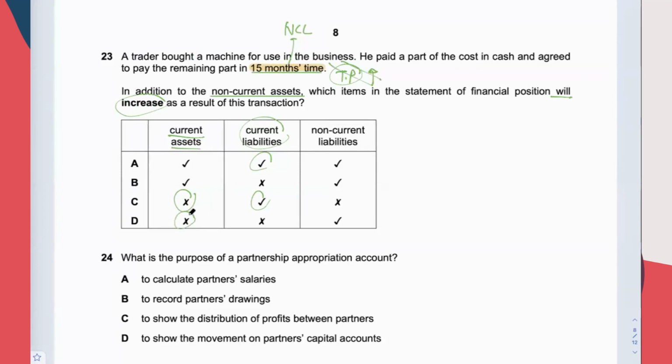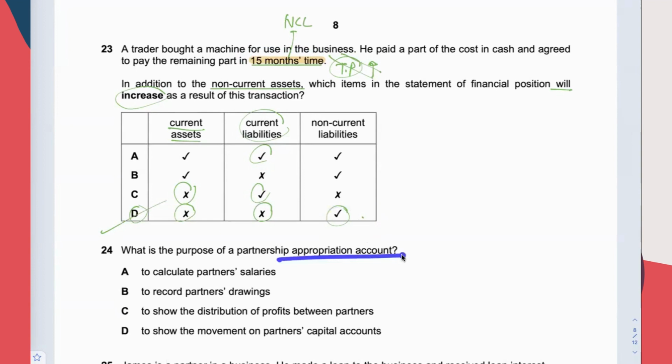Current asset you have to cross. Current asset won't get affected. Current liability won't get affected. NCL will increase. Answer is D. Very challenging question. Have to see very carefully. Okay, because of the 15 months time, you have to pay it back within 15 months time. So more than 1 year from now is NCL that has increased.